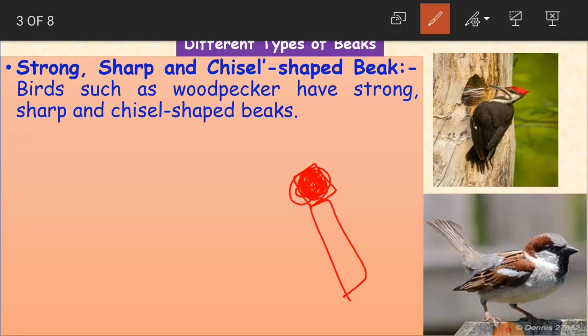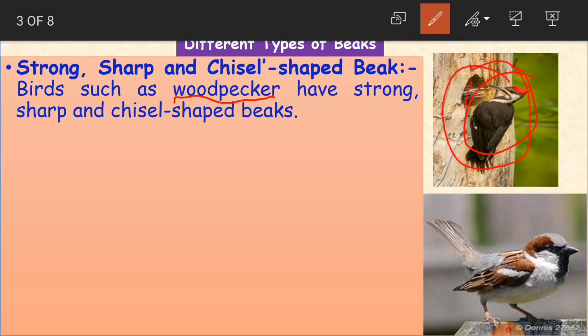Clear, children? Okay, so birds such as the woodpecker have a strong, sharp and chisel shaped beak. See here, it is the picture of the woodpecker. This type of bird has this type of beak, which is very strong, sharp and chisel shaped. Why do we call it a woodpecker, children? Why is this bird called a woodpecker? See here in the picture, it is making a hole in the trunk or in the branch of a tree. In the sense, it is picking the wood. That is why it is called a woodpecker.